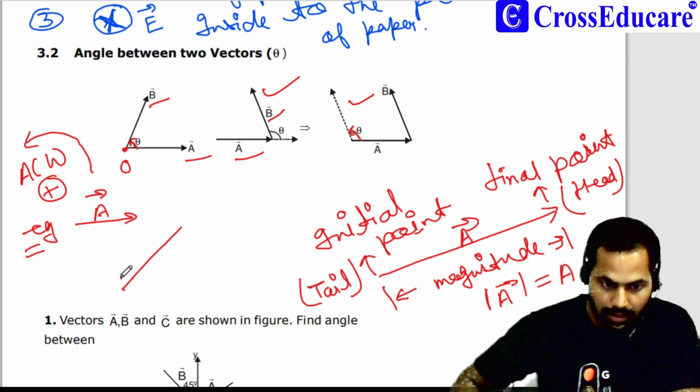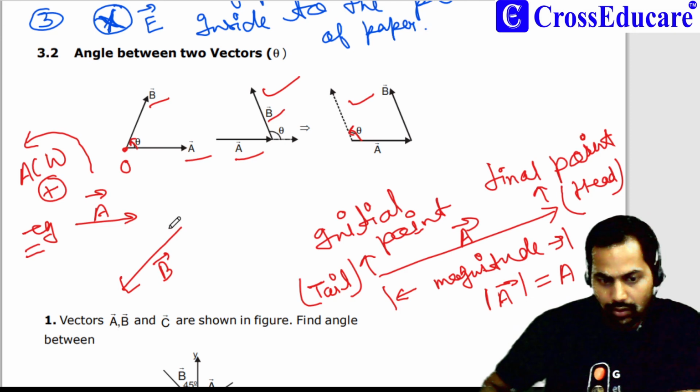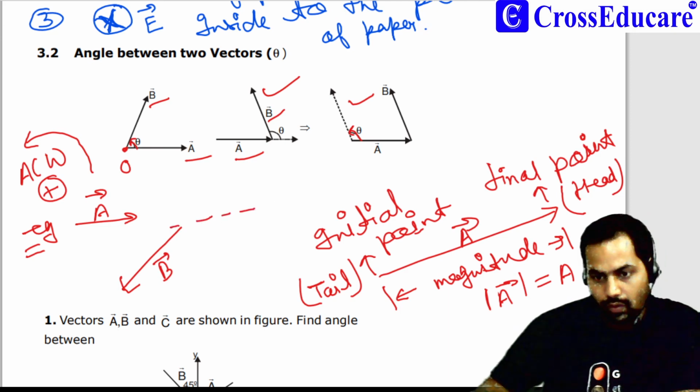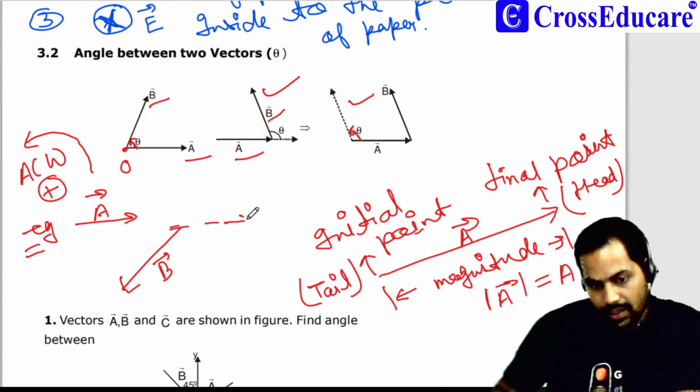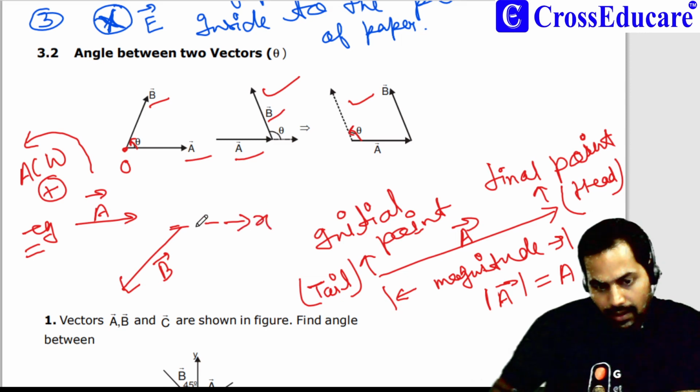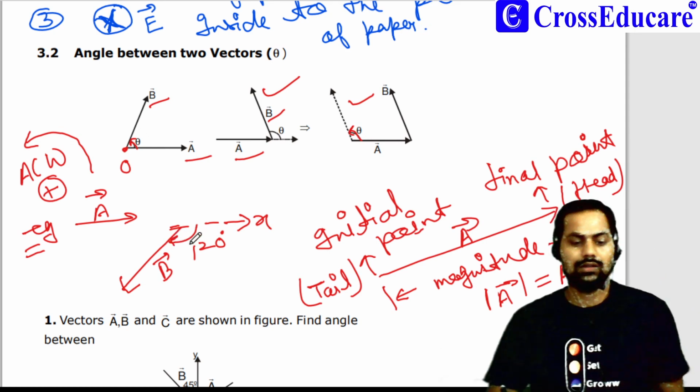Then if somebody asks you what will be the angle between vector A and vector B, suppose this vector is making an angle of 120 from the x-axis in clockwise direction.